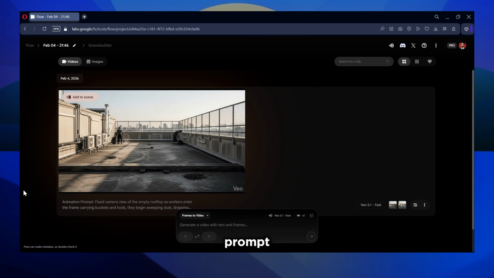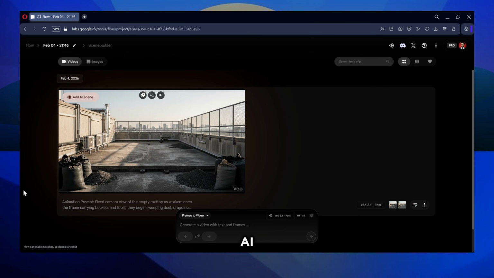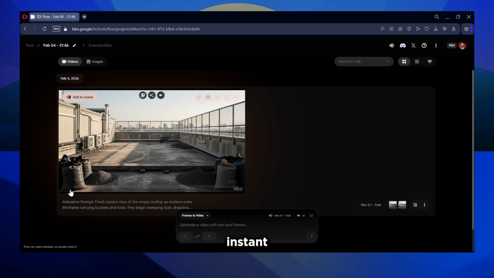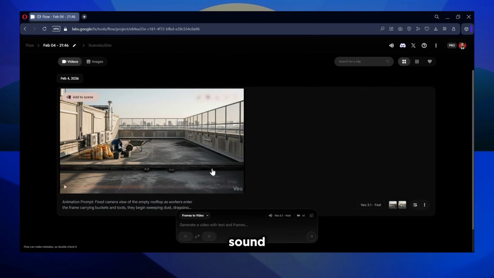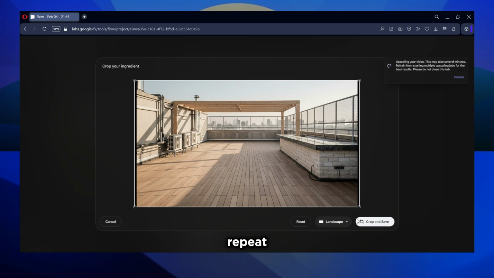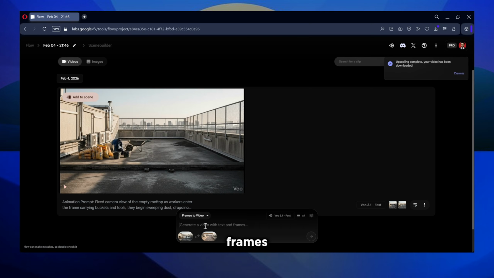What this prompt does is powerful. It tells AI the camera stays fixed, workers enter naturally, use real tools, make progress through visible actions, no teleporting materials, no instant magic transformations. Even sound design is controlled. Footsteps, scraping, wind, so it feels like a real rooftop environment. Now your video looks produced, not generated. The motion looks documentary real instead of AI generated. You're directing a physically believable transformation scene. Repeat for remaining scenes. Upload correct frames, paste prompt, generate.